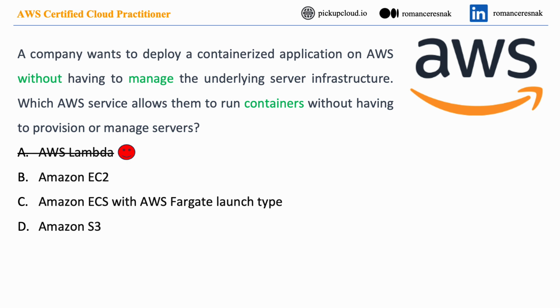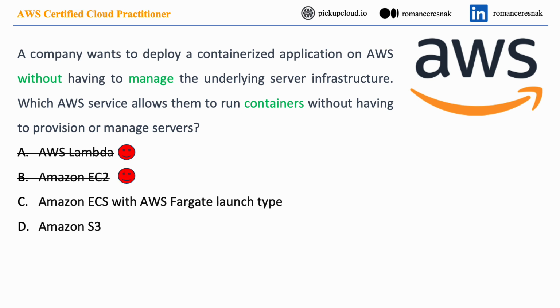Option B, Amazon EC2, Elastic Compute Cloud, offers scalable computing capacity in the cloud, allowing users to launch virtual servers known as instances. Users have full control over the server environment, including the choice of operating system, network settings, and security configurations. While EC2 instances can run containerized applications by installing container orchestration software like Docker, this approach requires significant management effort. Users are responsible for provisioning, scaling, patching, and securing the EC2 instances, which contradicts the requirement to run containers without managing the underlying server infrastructure. We can mark option B as incorrect and continue with another option.